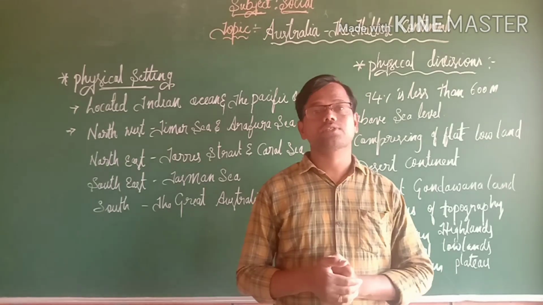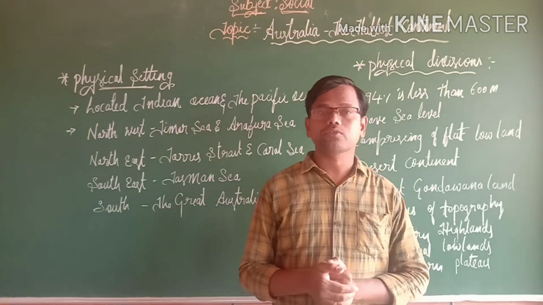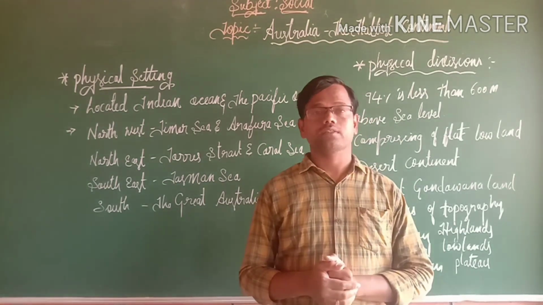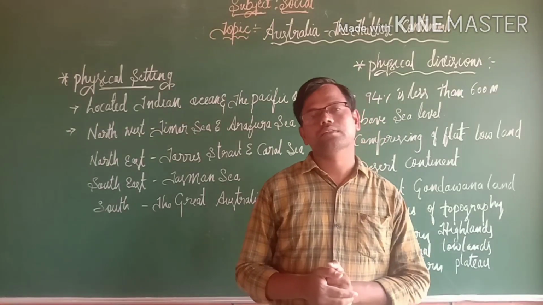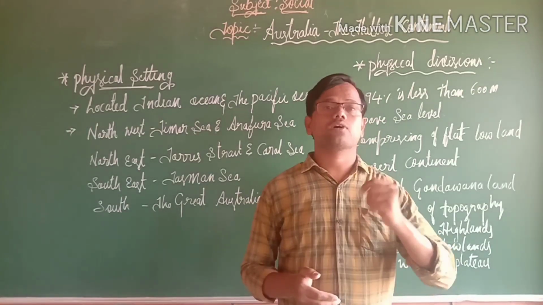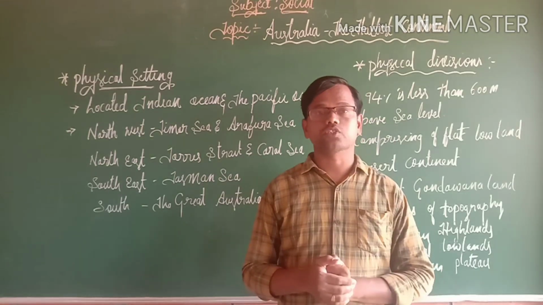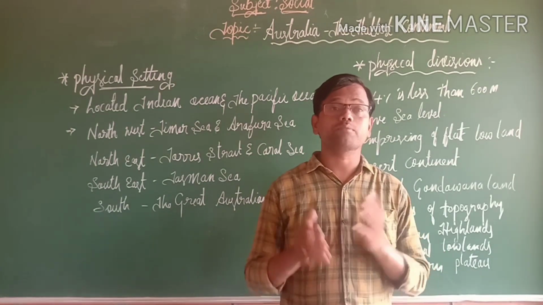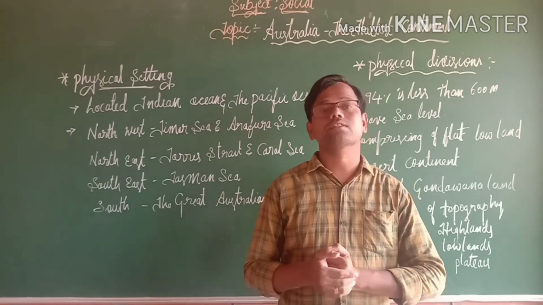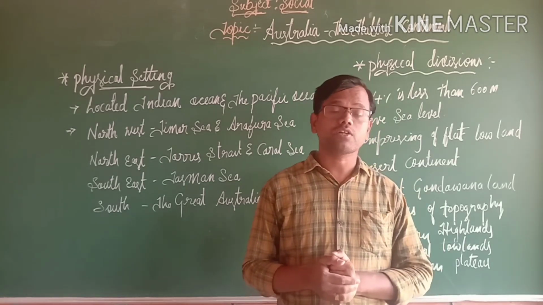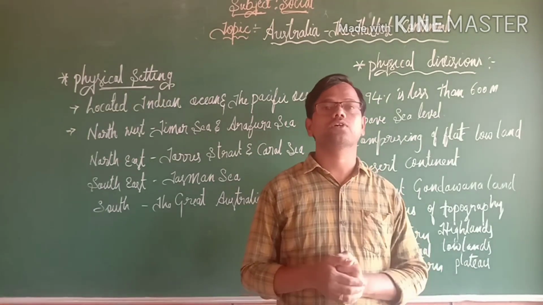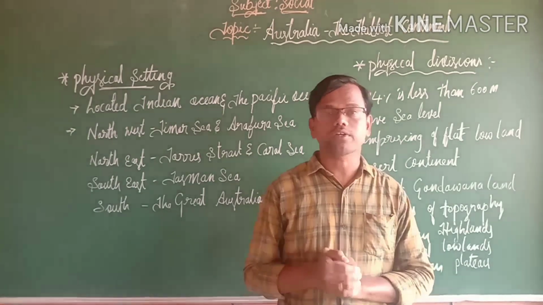The word Australia is derived from the Latin word Austral. Austral means south, and the capital city of Australia is Canberra. Australia was found by James Cook. And there are 10,000 islands located between the central and southern Pacific Ocean, which we call Oceania. Among those, Australia is also a very important continent.